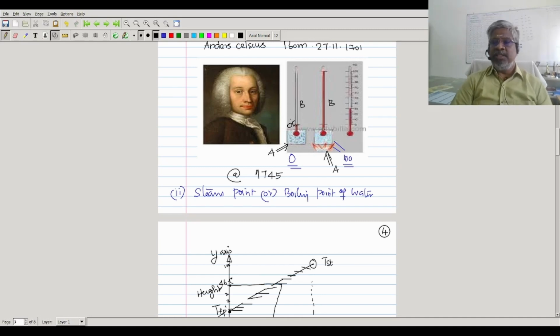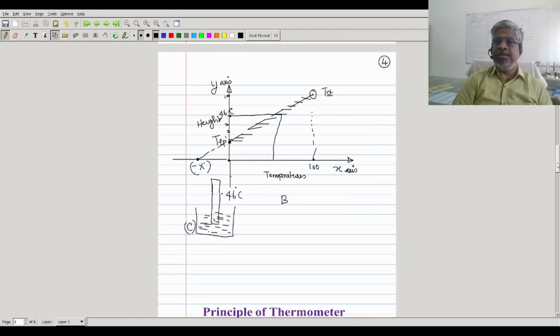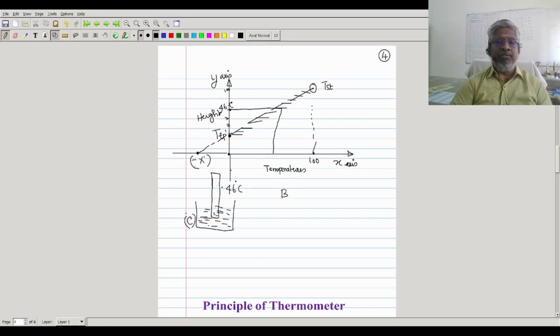Now suppose a beaker of water, instead of 46 degrees Celsius, is reading as 0 degrees. Time being, you assume there itself, here 0 degrees it is reading.